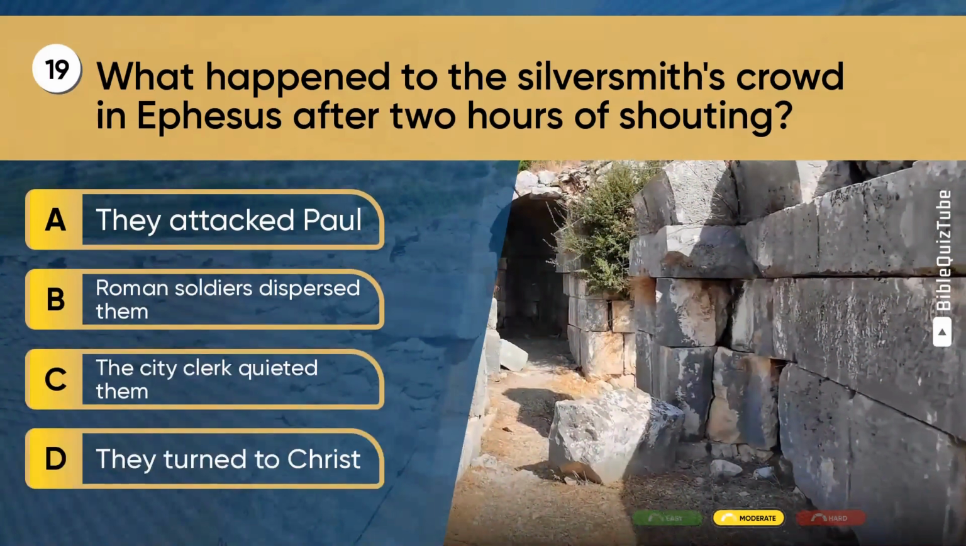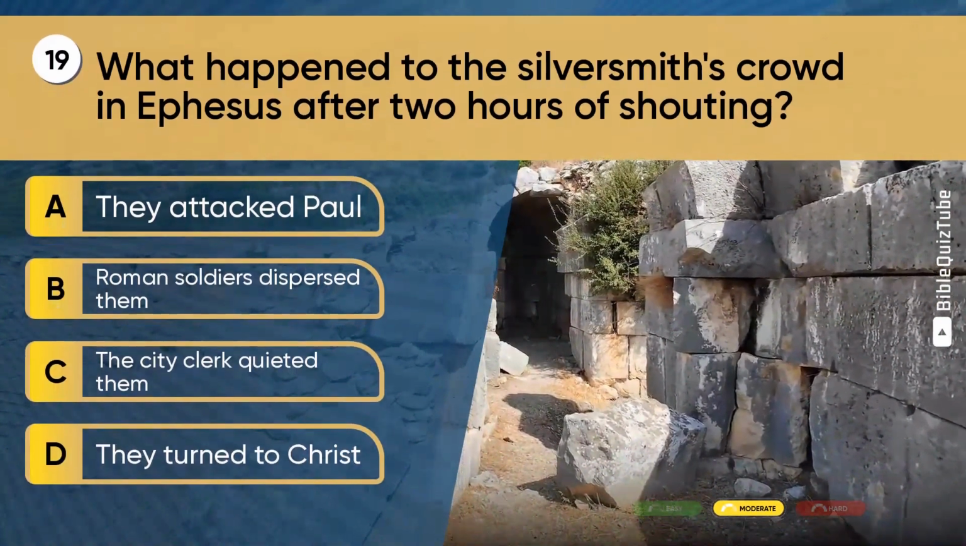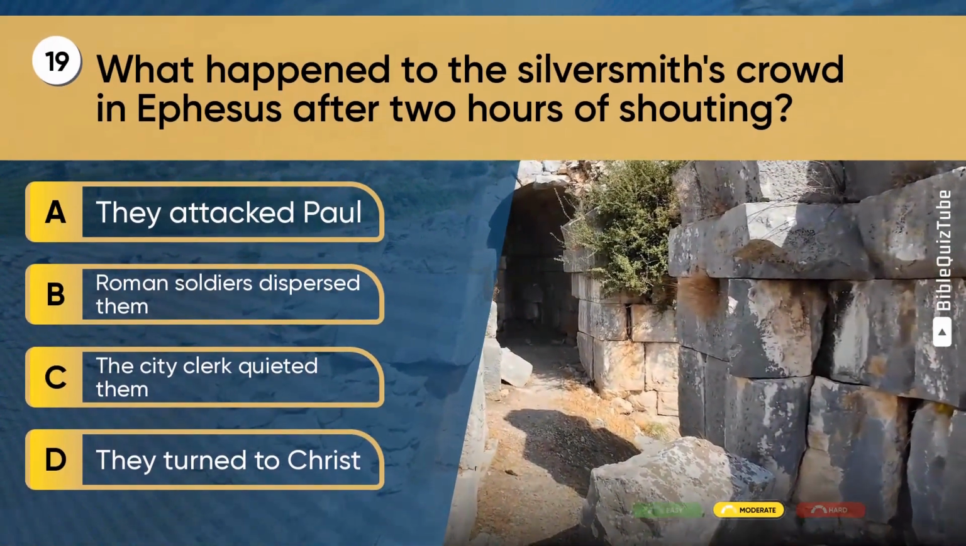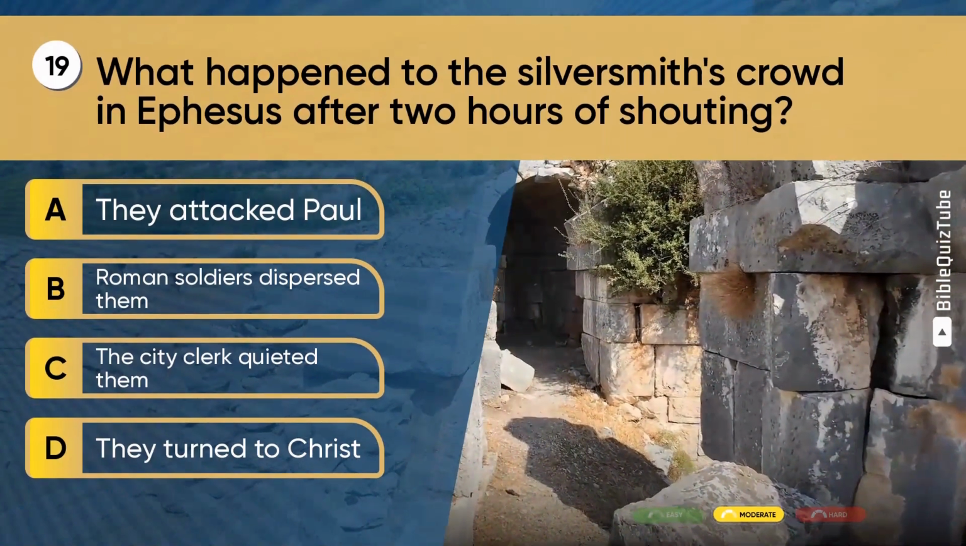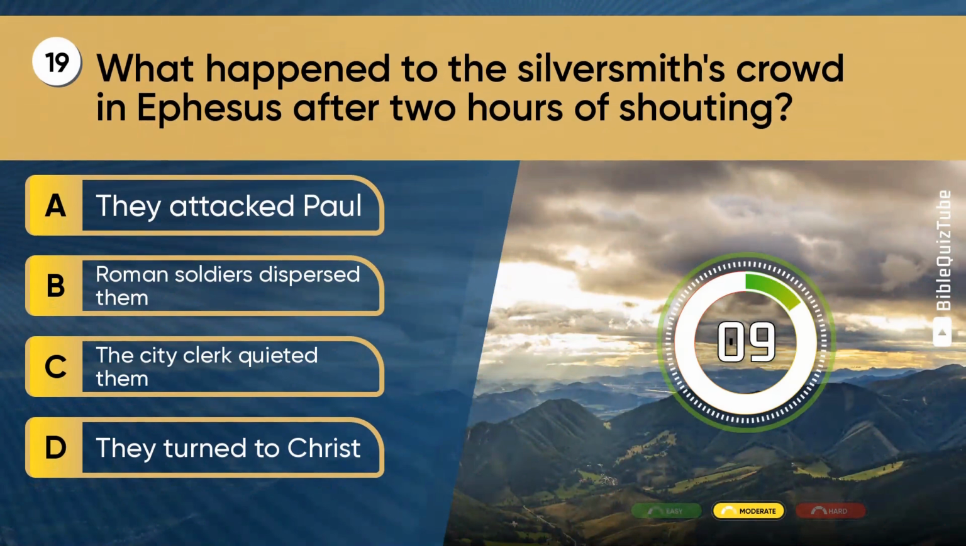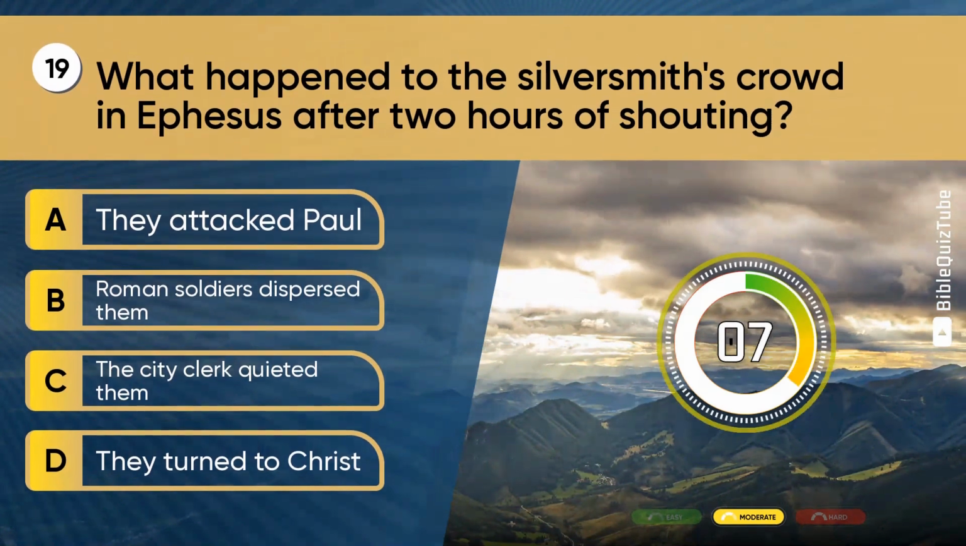Question 19. What happened to the silversmiths' crowd in Ephesus after 2 hours of shouting? A. They attacked Paul. B. Roman soldiers dispersed them. C. The city clerk quieted them. D. They turned to Christ.